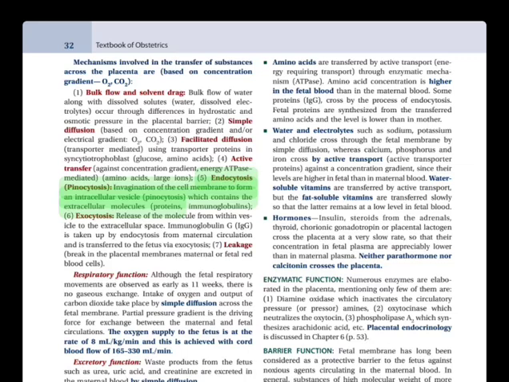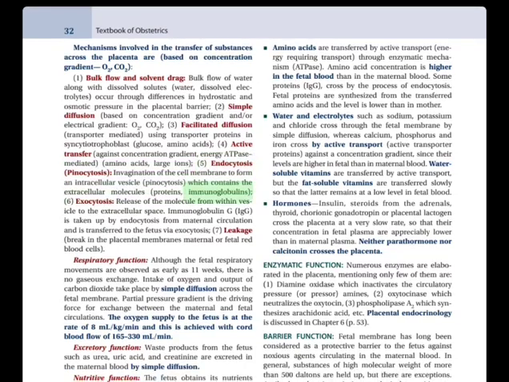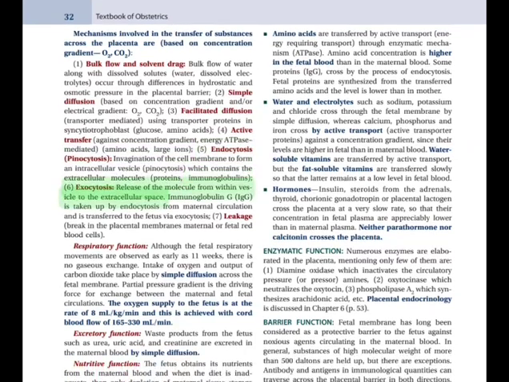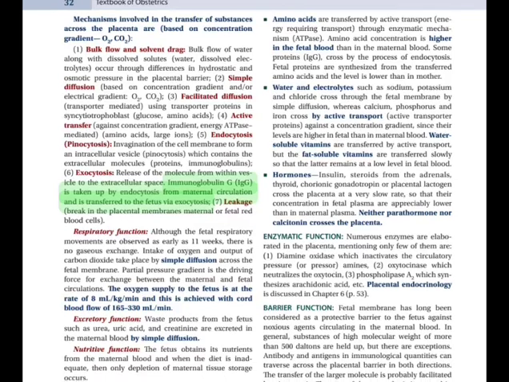Endocytosis, pinocytosis: invagination of the cell membrane to form an intracellular vesicle, which contains the extracellular molecules, proteins, immunoglobulins. 6. Exocytosis: release of the molecule from within vesicle to the extracellular space. Immunoglobulin G, IgG, is taken up by endocytosis from maternal circulation and is transferred to the fetus via exocytosis.